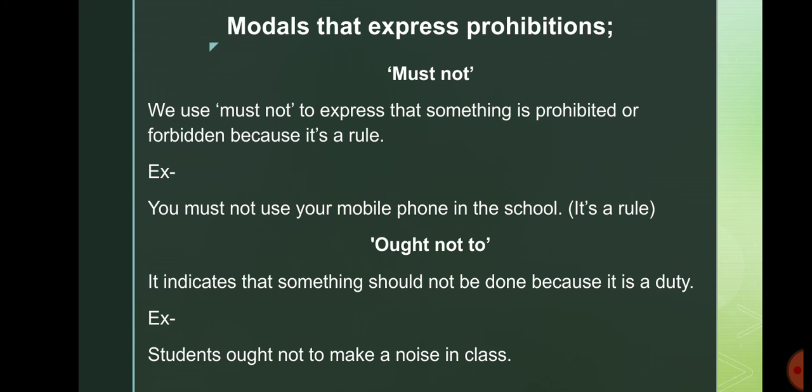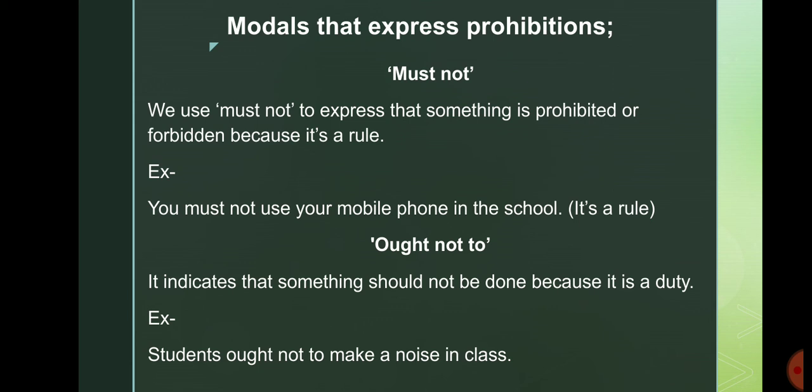Next one, we will see the modals that express prohibitions. First one is must not. We use must not to express that something is prohibited or forbidden because it's a rule. Let's see the examples.